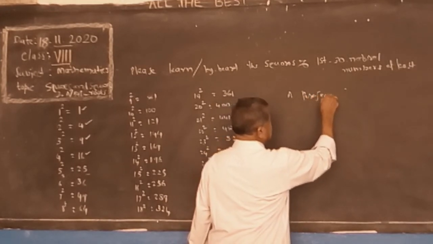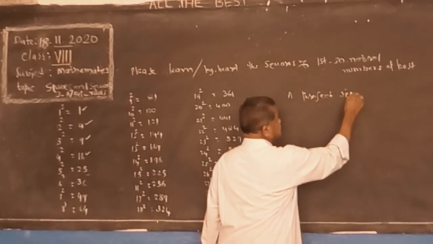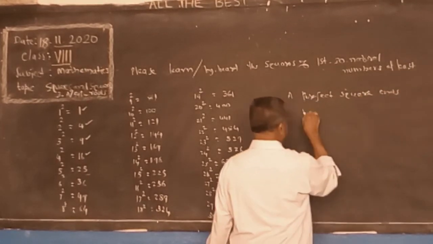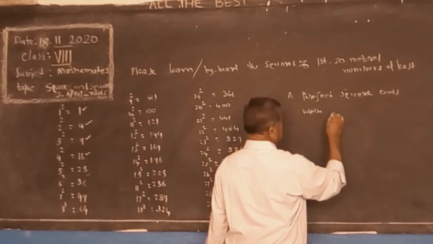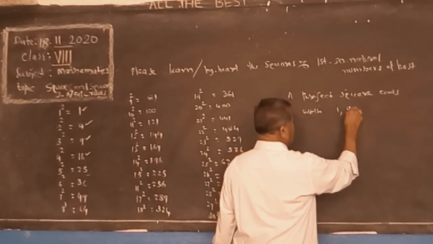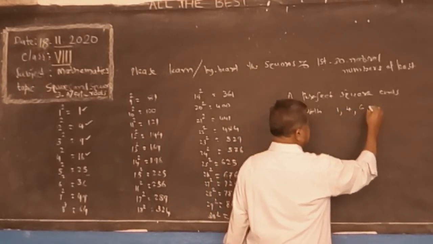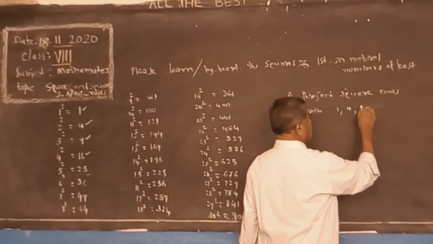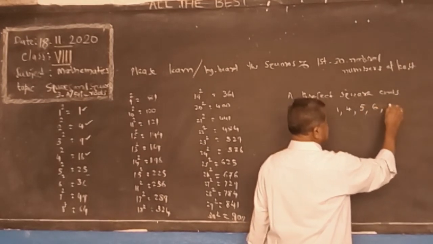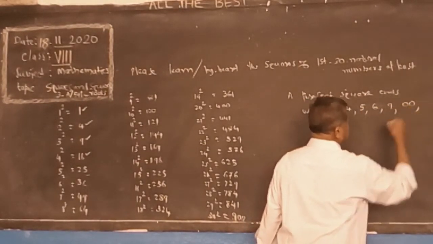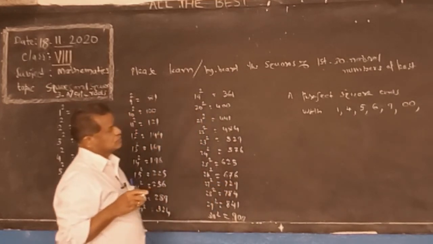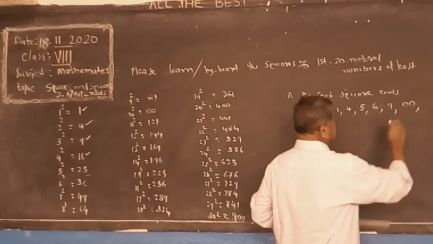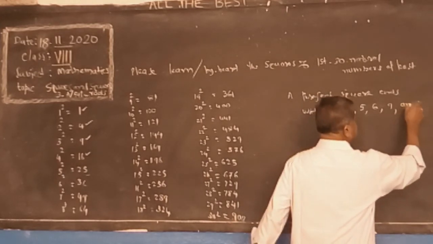A perfect square ends with 1, 4, 5, 6, 9 and 2 zeros.